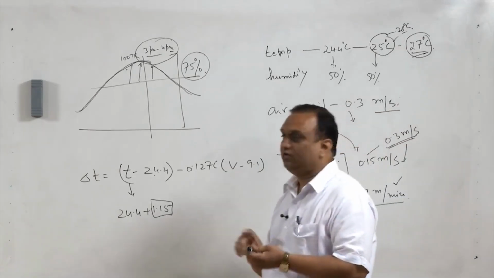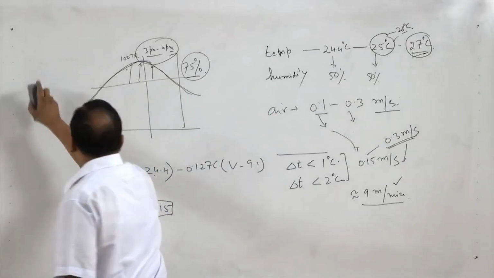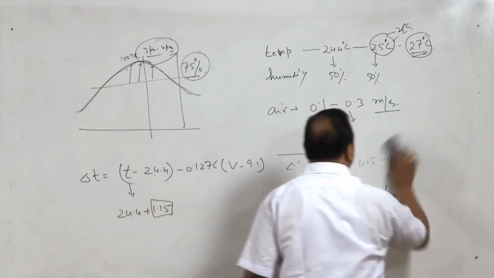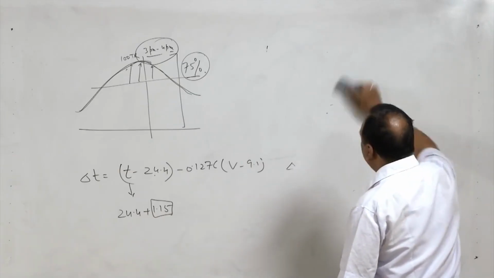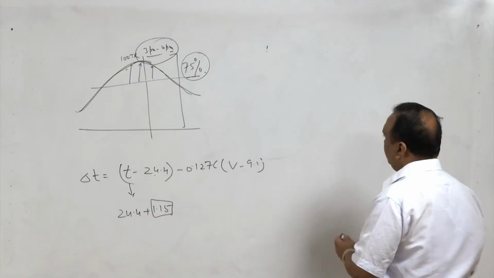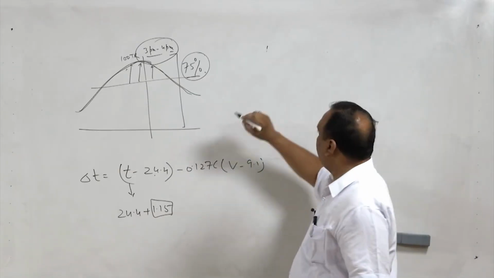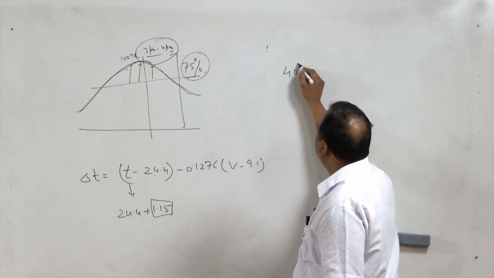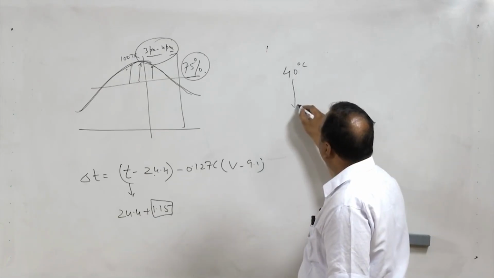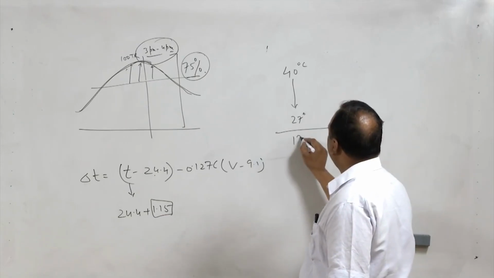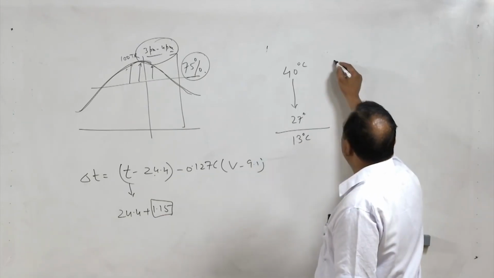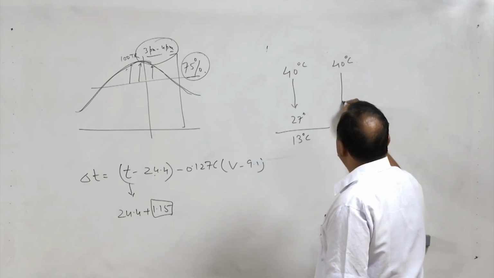Why am I stressing on 27 degrees centigrade? Because if you maintain 27 degrees centigrade in a room when the outside temperature is, let us say, 40 degrees centigrade, that is a 13 degrees centigrade reduction in temperature.